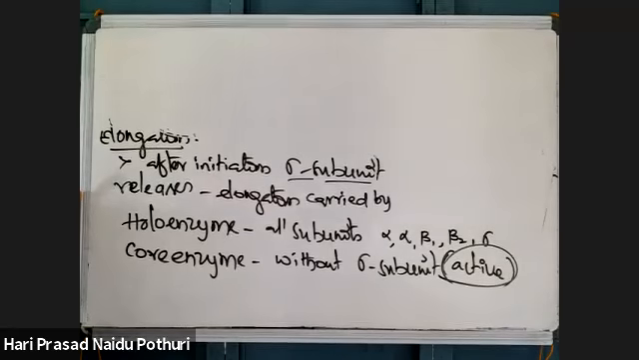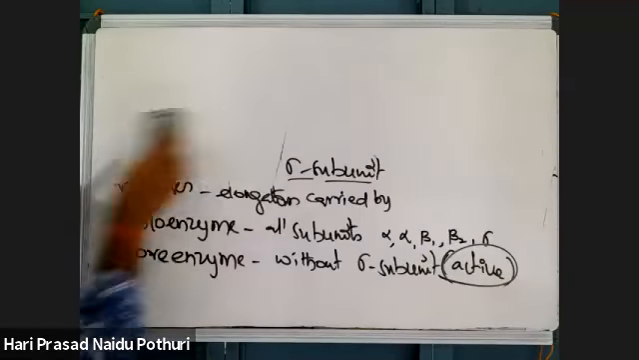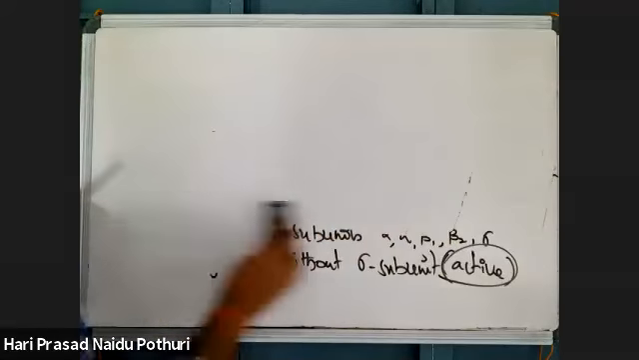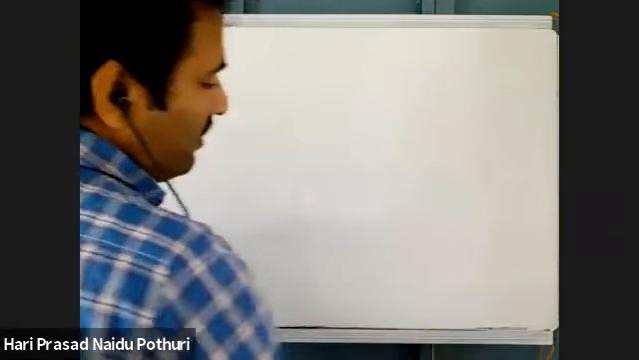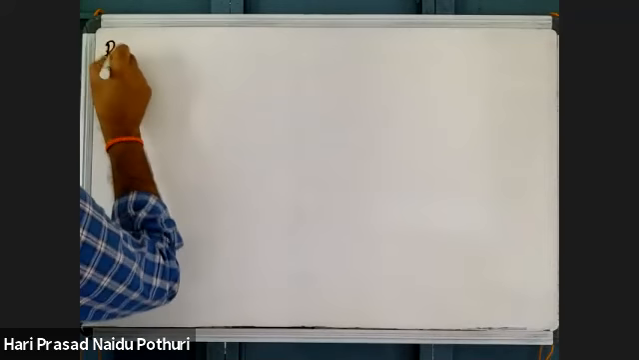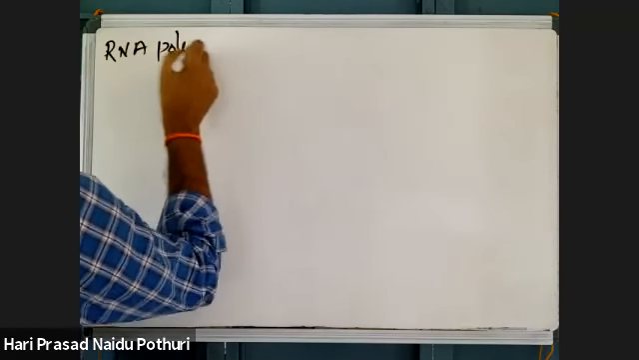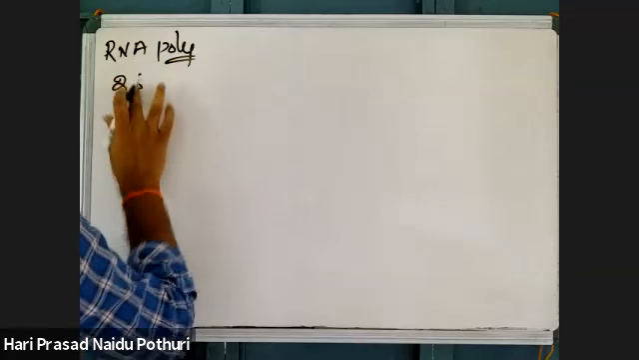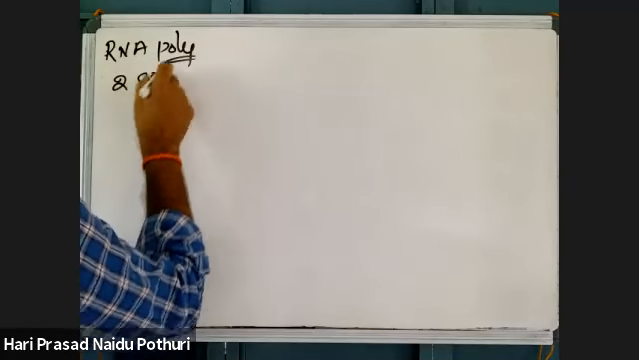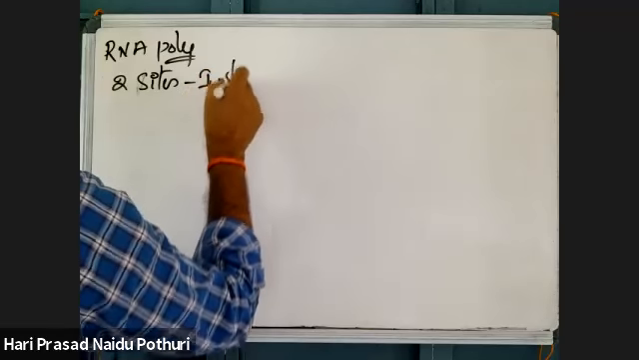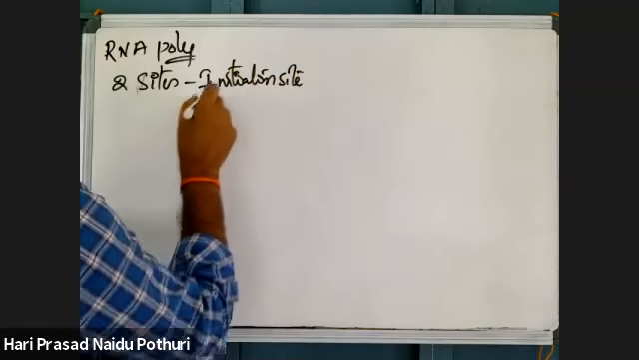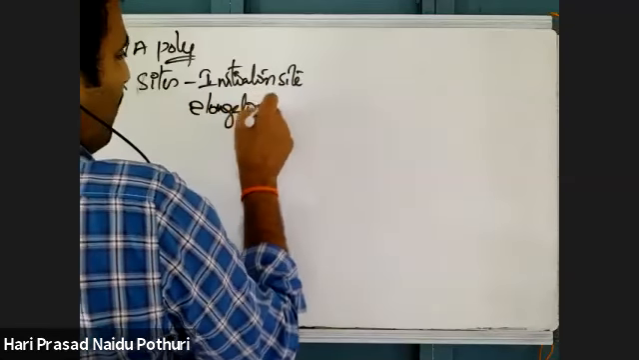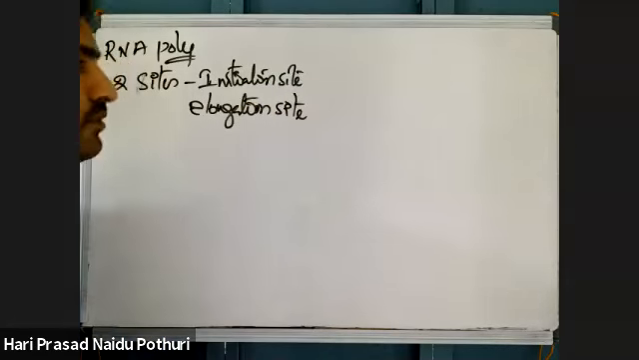Right. Elongation is carried by the core enzyme. Eukaryotic RNA polymerases are different, but prokaryotic RNA polymerase has those 5 subunits we discussed now. Now see what happens in elongation. RNA polymerase enzyme has 2 sites, as we told. What are they? The initiation site and the elongation site. There are 2 sites.